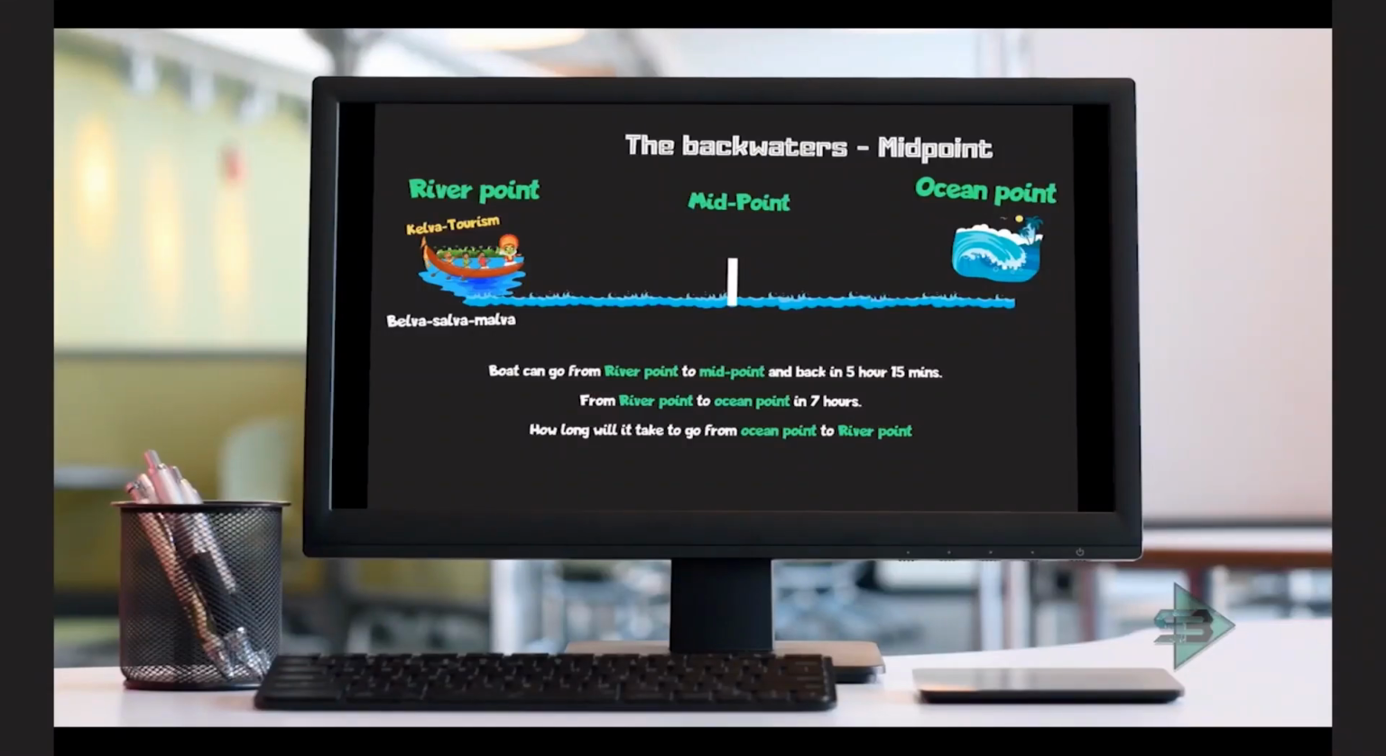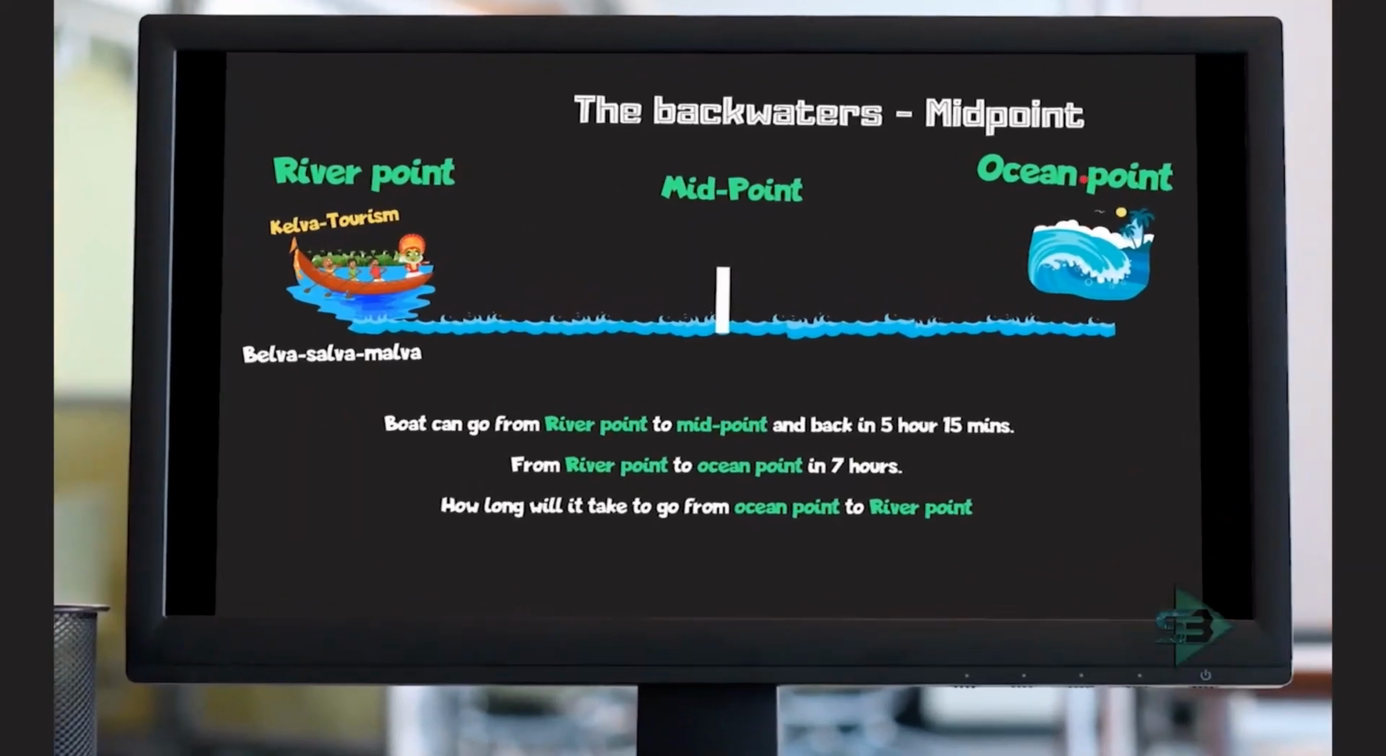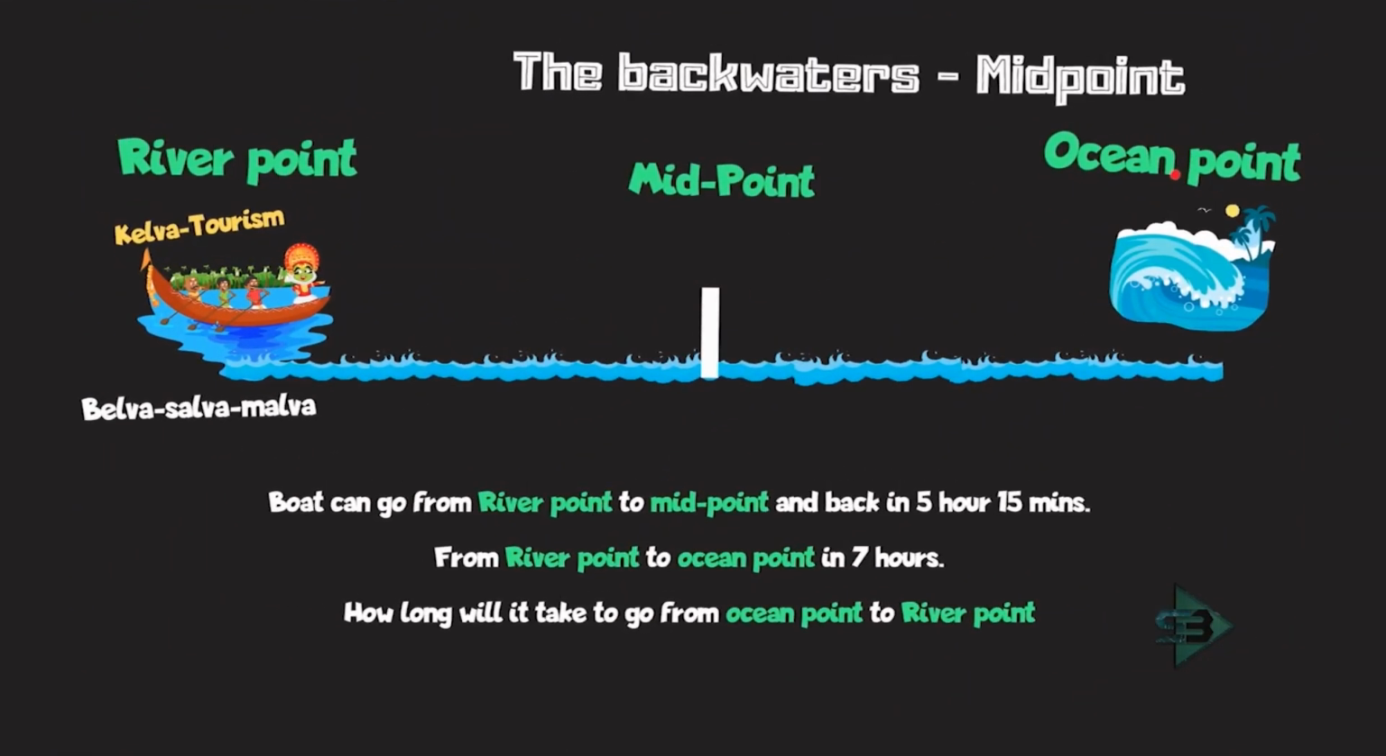We start with the backwaters midpoint. Now the Kelva tourism boat is going from river point to ocean point. And exactly in between river point and ocean point, there is a point which is called a midpoint. And the midpoint is equidistant from river point and ocean point. It means if this distance is 20 kilometers between river point and midpoint, then ocean point and midpoint will also have a distance of 20 kilometers.